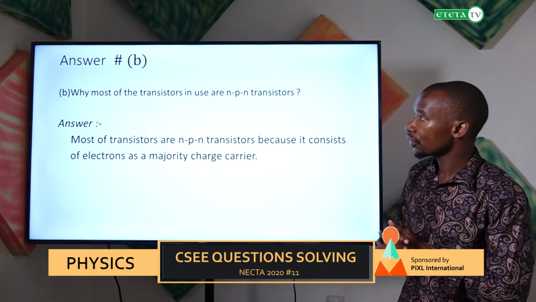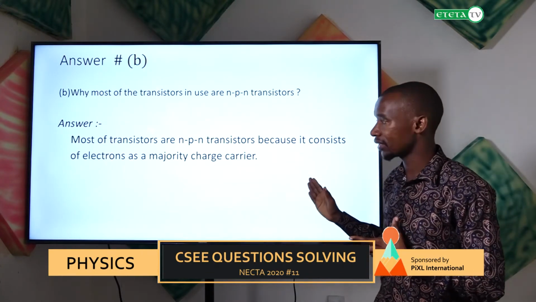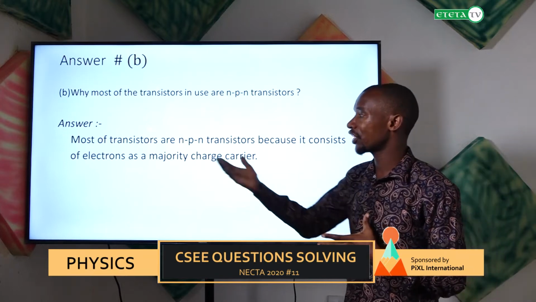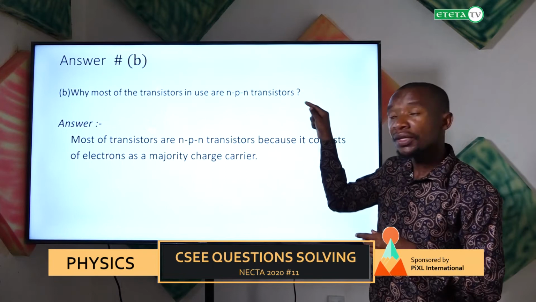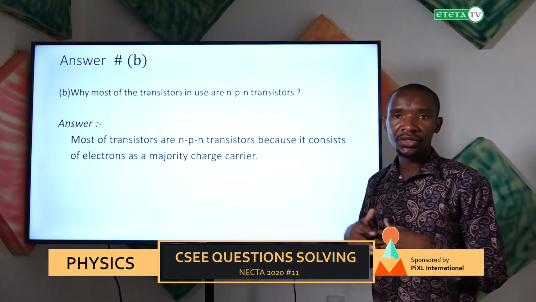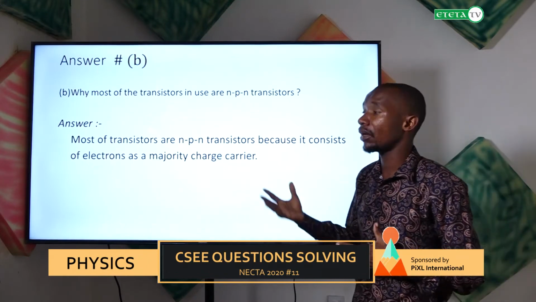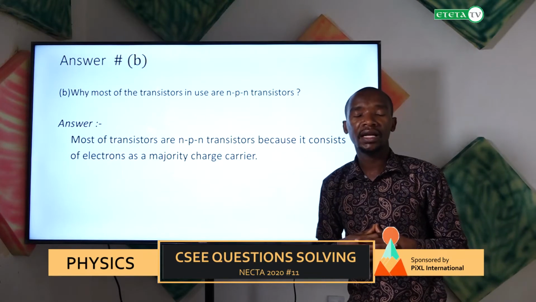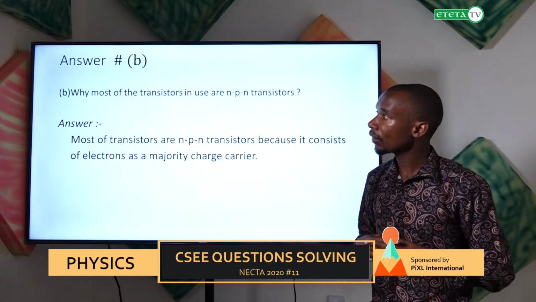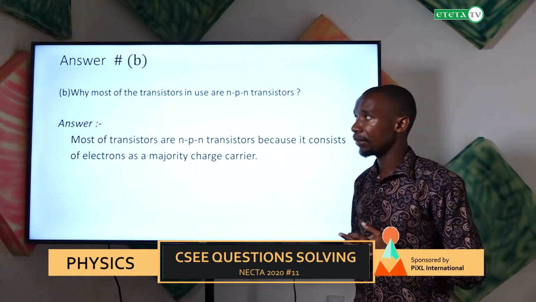Holes. So we prefer to use NPN transistors because of this property of having electrons as majority charge carriers. In PNP, majority charge carriers are holes. That's why they are not used mostly in our daily uses. This is how we can answer part B.